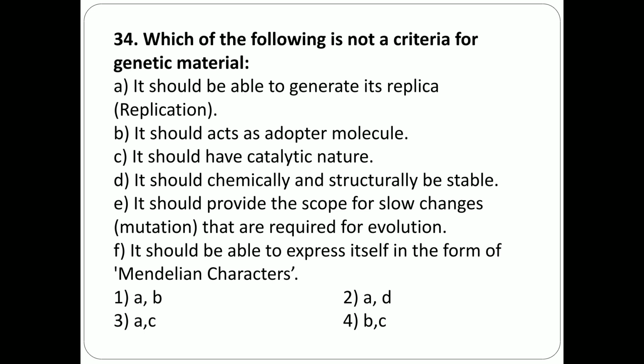Statement E, it should provide the scope of slow changes, mutations that are required for evolution. Statement F, it should be able to express itself in the form of Mendelian characters. Out of these A to F statements, which are not related to criteria for genetic material? The correct answer is B and C.